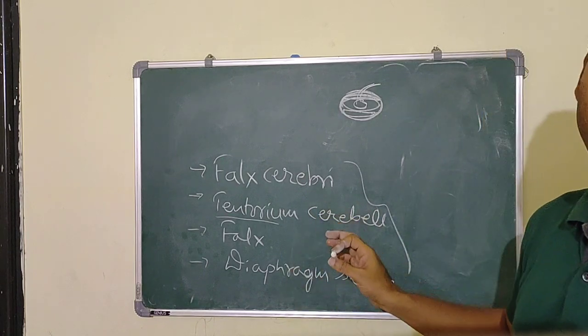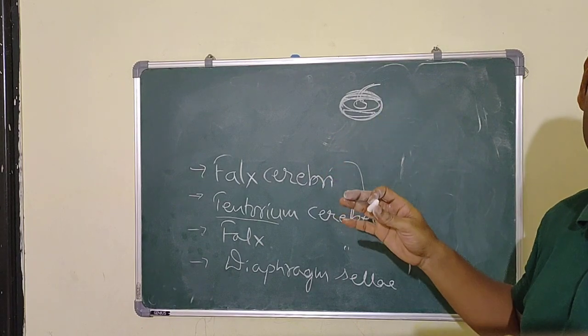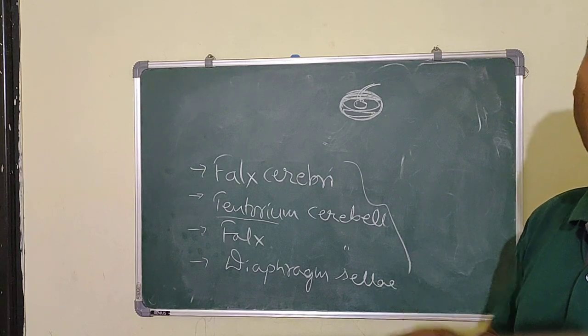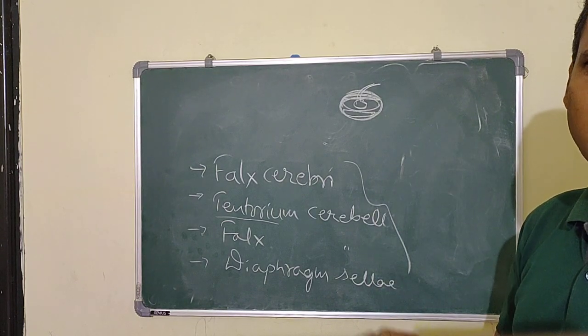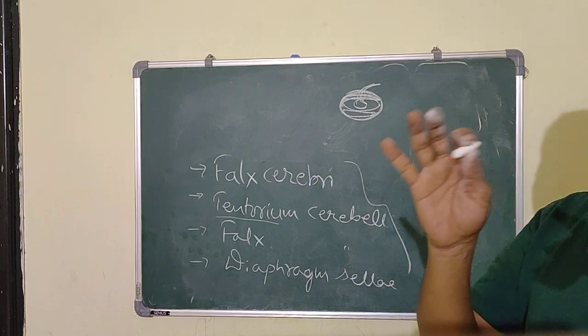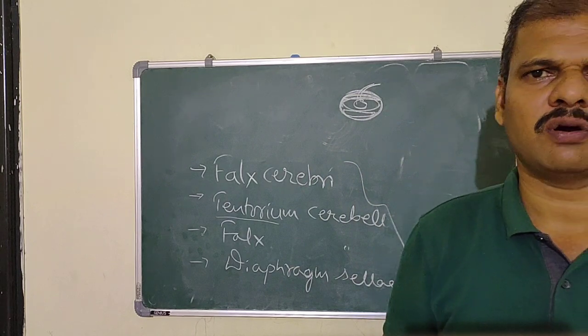There is the dura mater, which is durable and tough and is the outer part. Second, inner to the dura mater is the arachnoid mater, and again inner to the arachnoid there is the pia mater. So there are three layers, and these three layers cover the brain as well as the spinal cord.